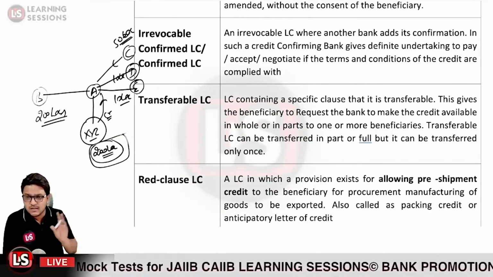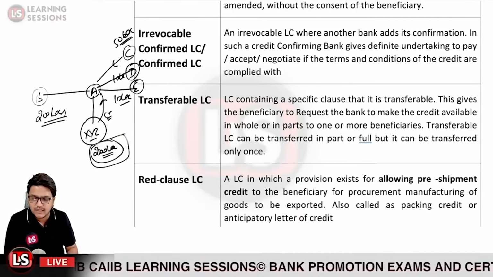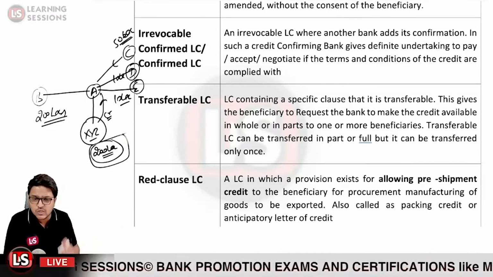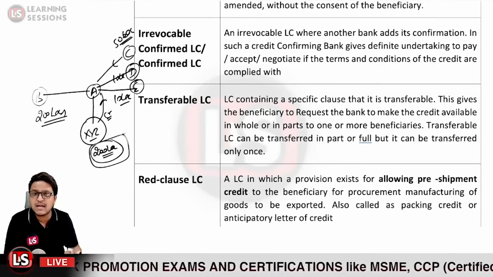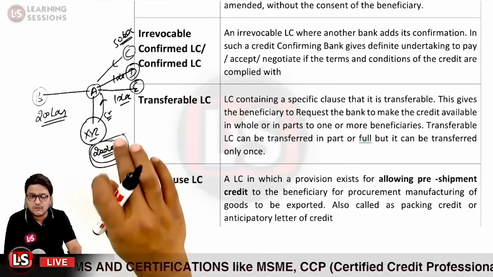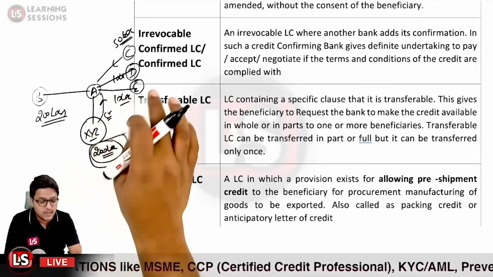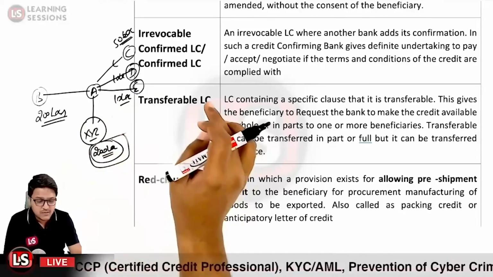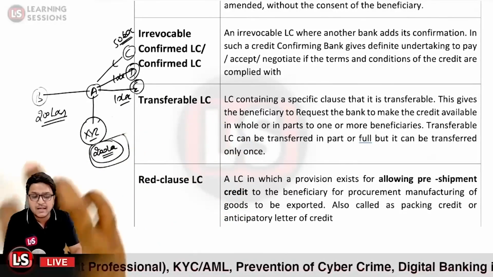Now there is another type of letter of credit, which is the back-to-back LC. In the case of the back-to-back LC, as the name suggests, a letter of credit is opened based upon some other letter of credit. Let us suppose the same case, that A wants to open a letter of credit, but here A does not only require a loan, it wants to open a letter of credit. In that particular case, person A will be requesting the bank XYZ to open the letter of credit based upon the letter of credit it has received.